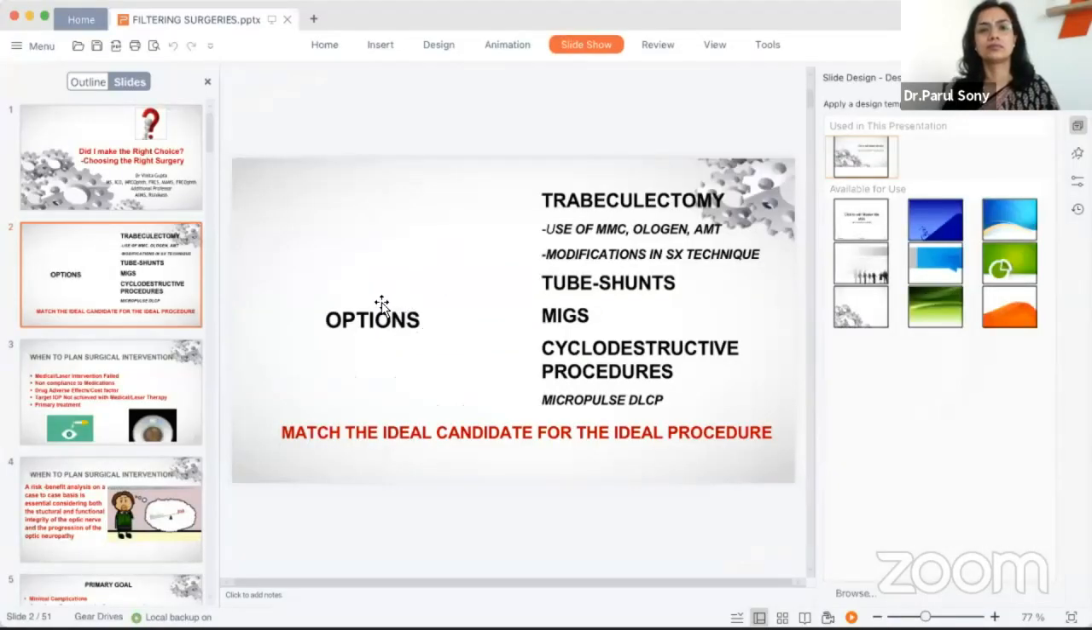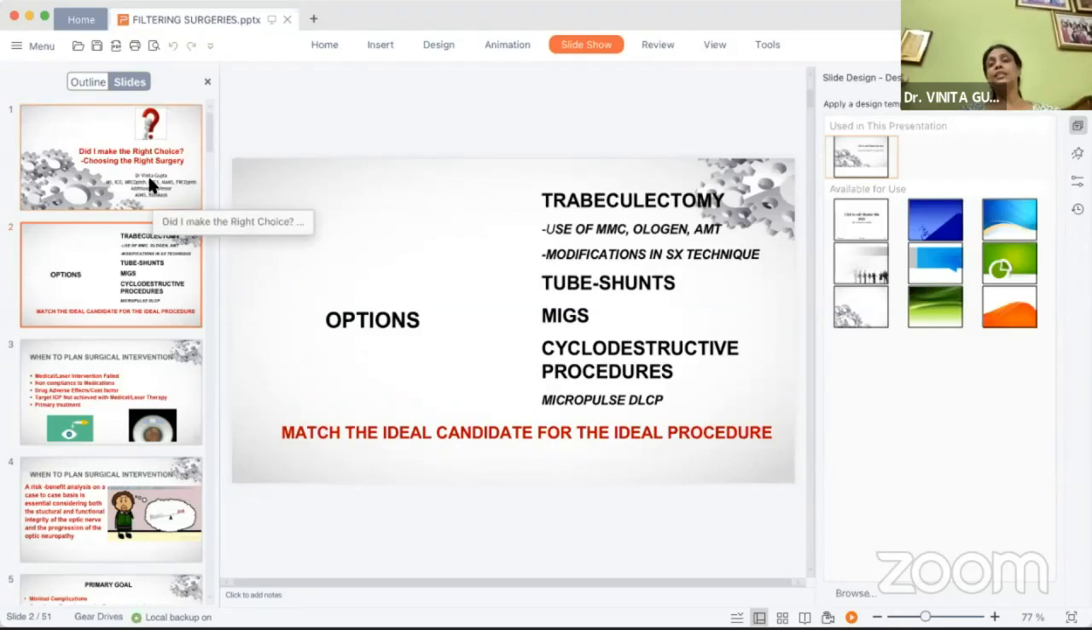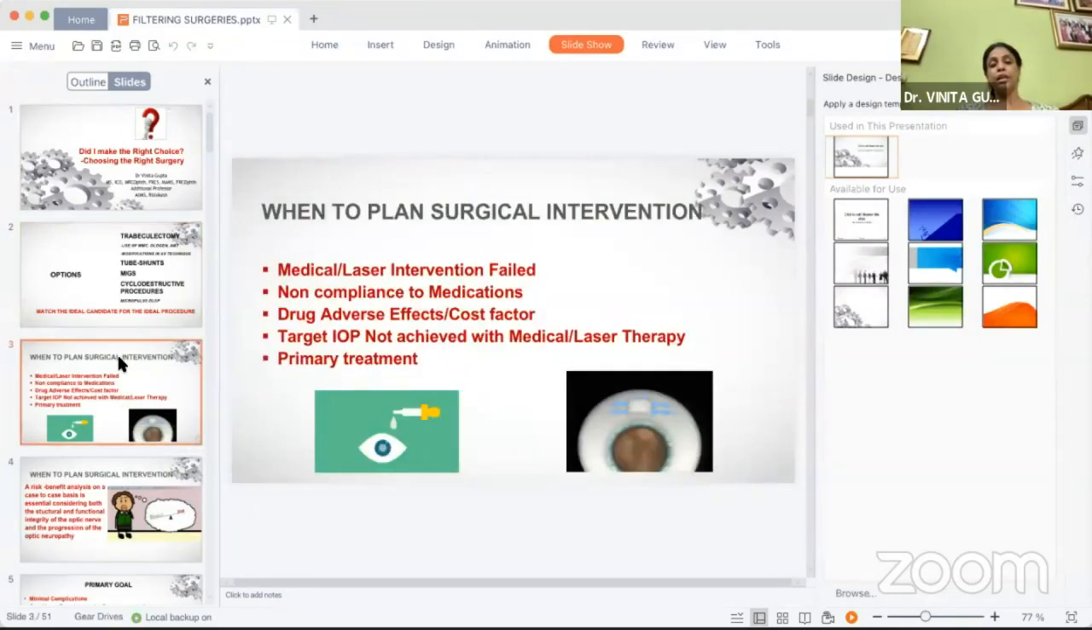Okay. So the question is, did I make the right choice? So choosing the right surgery in a patient with glaucoma, we have an armamentarium of various options available to us, as we have an armamentarium of options available for a cataract surgeon. So we have trabeculectomy, tube shunts, microinvasive or minimally invasive glaucoma surgeries and cyclodestructive procedures. But we should be choosing the surgery which is ideal for that particular patient of glaucoma.